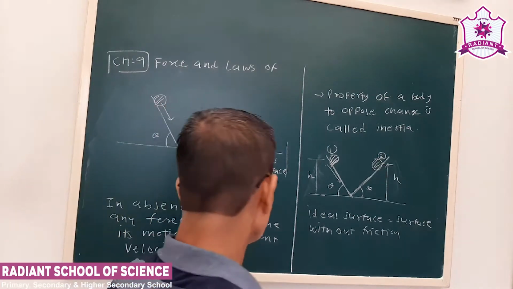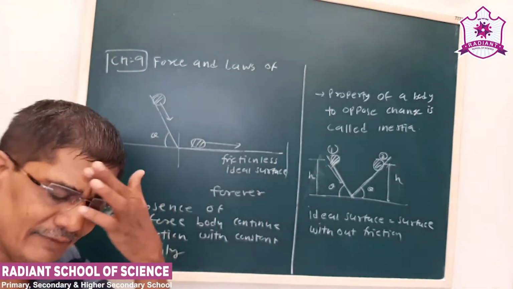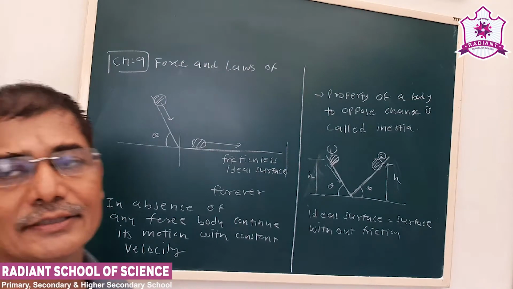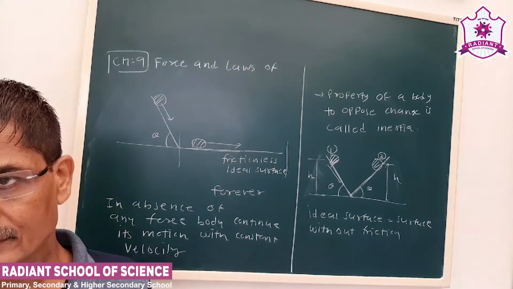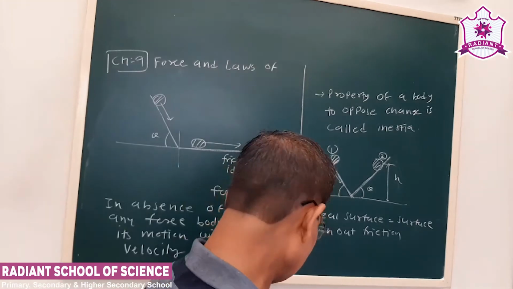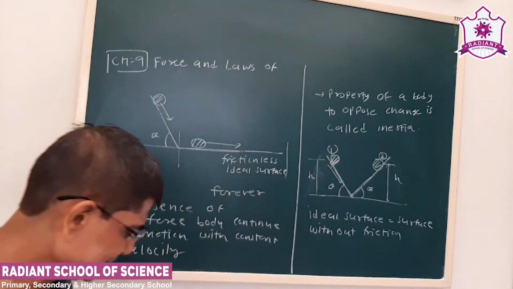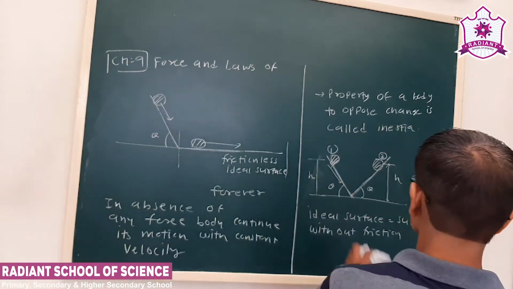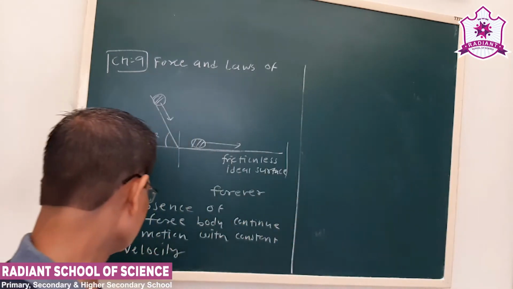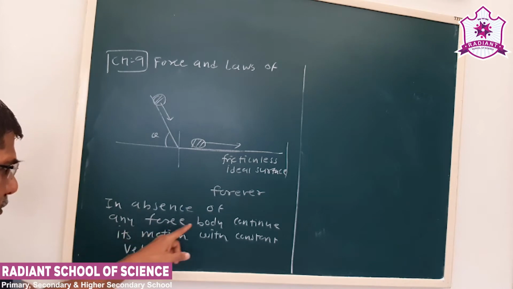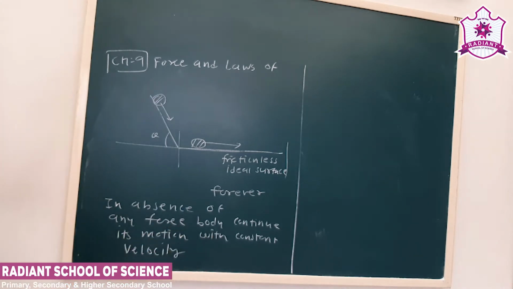So see, from inertia we have seen that the body tries to retain its state, either at rest or in motion. But see, what we observe is that in the absence of any force the body will continue its motion with a constant velocity.